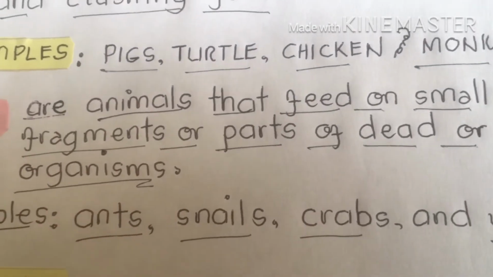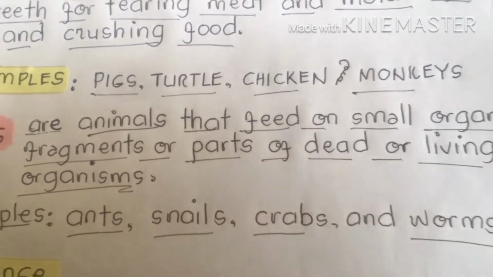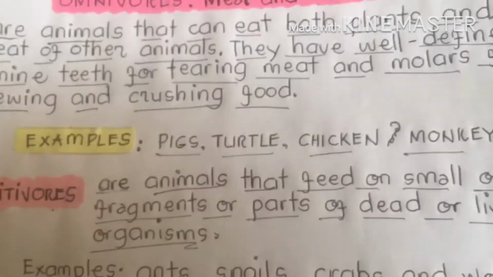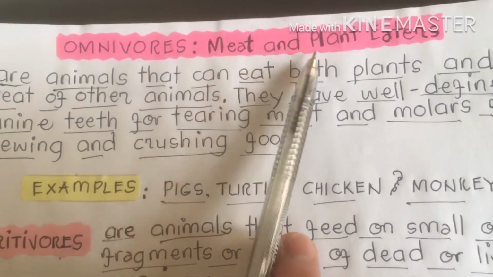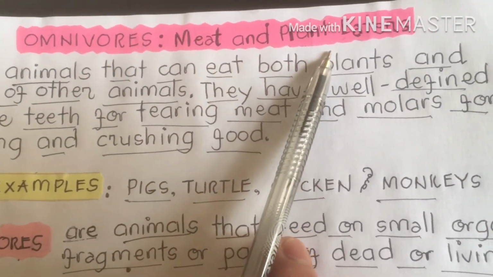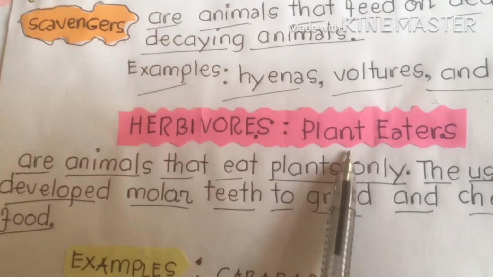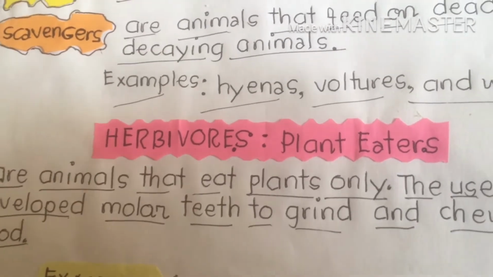Again, what are the three classifications of animals according to the food they eat? Omnivores, meat and plant eaters. Remember, my dear students. Next, herbivores, plant eaters.